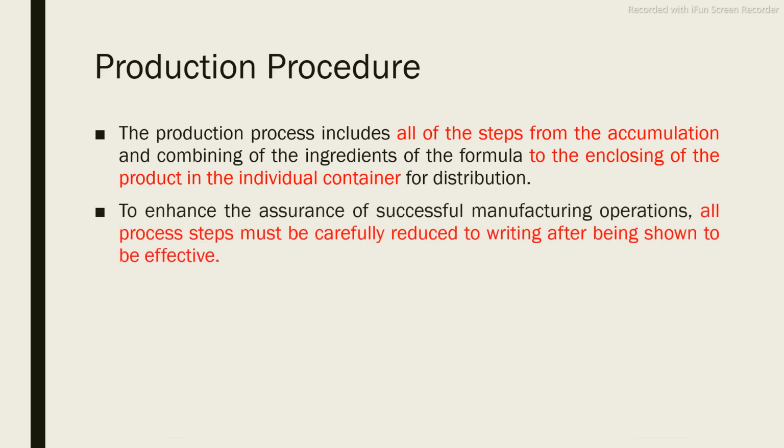To ensure a successful manufacturing operation, all process steps must be carefully reduced to writing after being shown to be effective. Once the production is complete and it is observed that the given product has good stability and very good solubility in the desired solvent, once the product is ready to dispense, ready to market, at that time you have to mention each and every step used in the manufacturing of that product, right from weighing up to the packaging.